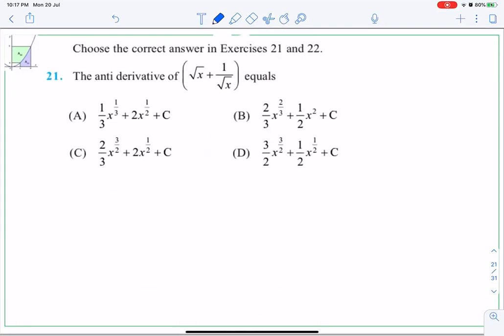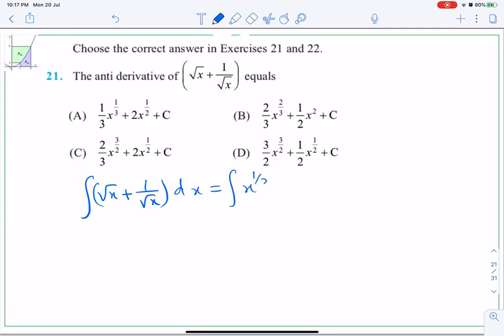Question number 21, it is MCQ. The last two questions are MCQ. The antiderivative of this means integration of this. So what you should do, just integrate and check what is your answer. So integration of root x plus 1 upon root x. We have already solved this question anyway. We will solve again.